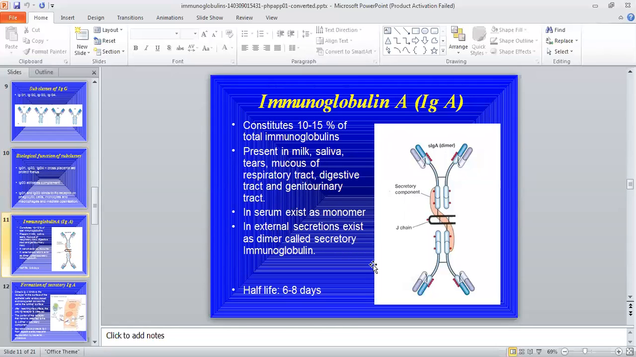Next is IgA. The serum contains 10 to 15% of IgA. This IgA is present in milk, saliva, tears, mucus, the respiratory and digestive tract, etc. And this IgA is dimeric in nature. This is also known as secretory protein. The half-life of this IgA is 6 to 8 days.